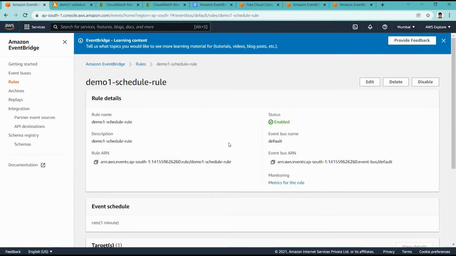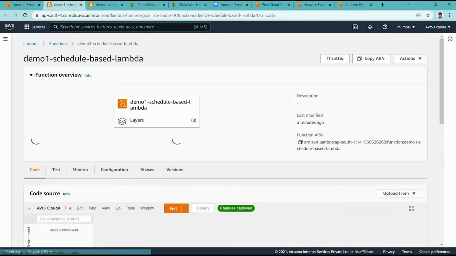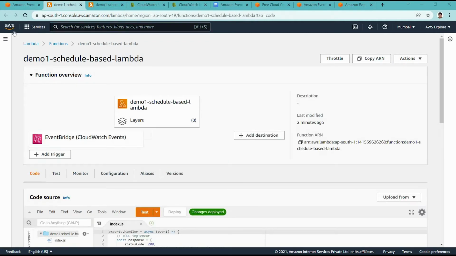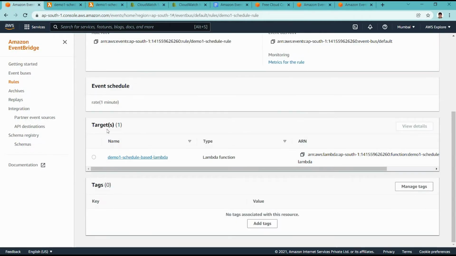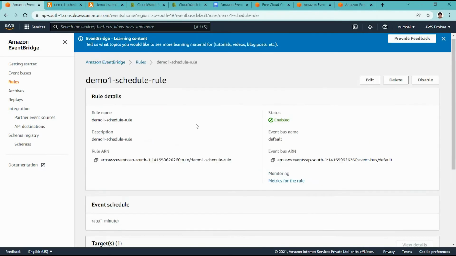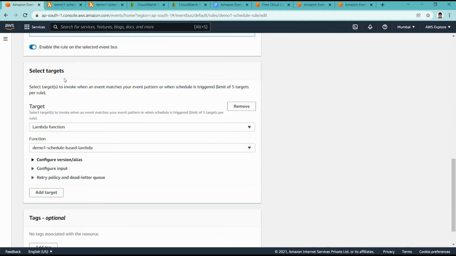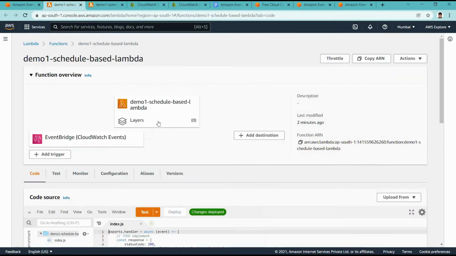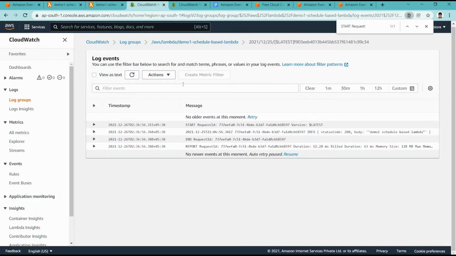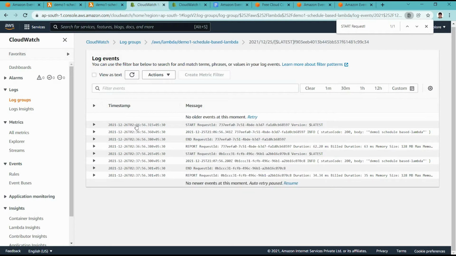Here in this particular rule, we did the scheduling setting: every 1 minute, call the targeted Lambda which we created. So logs should come into CloudWatch after 1 minute. Here we go, right? We did not call it manually, and we are still getting new logs.